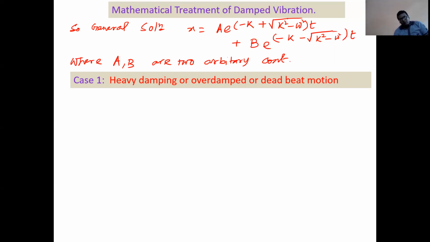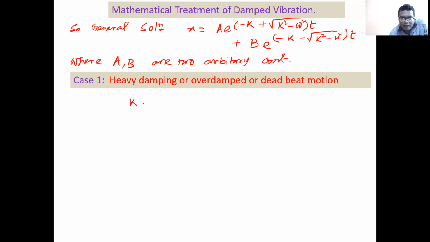Okay, now we will discuss three cases. One is heavy damping, or overdamping, or deadbeat motion. Second one is critical damping, and third one is oscillatory motion. Right. So we will discuss step by step. So first one is heavy damping. Heavy damping means damping is heavy. Heavy over which? Heavy over restoring force.